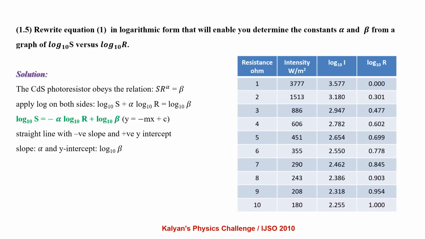Rewrite equation 1 in logarithmic form that will enable you to determine the constants α and β from a graph of log10 S versus log10 R. Go through the table for some time. The cadmium sulfide photoresistor obeys the relation SR^α = β. Applying log on both sides, log10 S plus α log10 R equals log10 β, which can be rearranged as log10 S equals minus α log10 R plus log10 β, which is in the form of y equals minus mx plus c, a straight line with a negative slope and positive y-intercept.